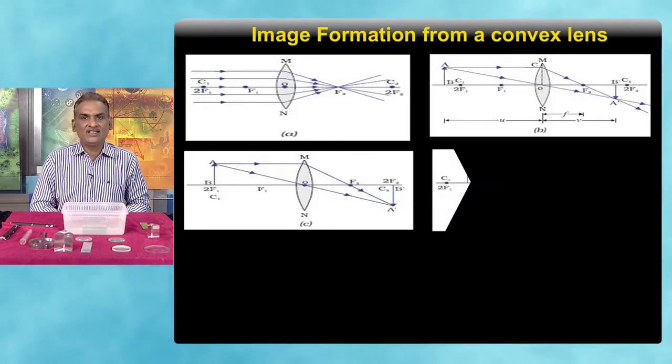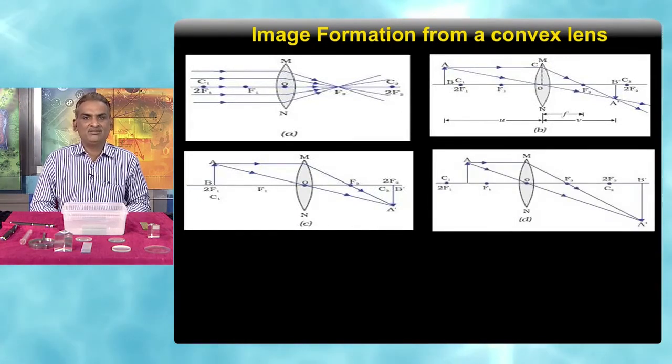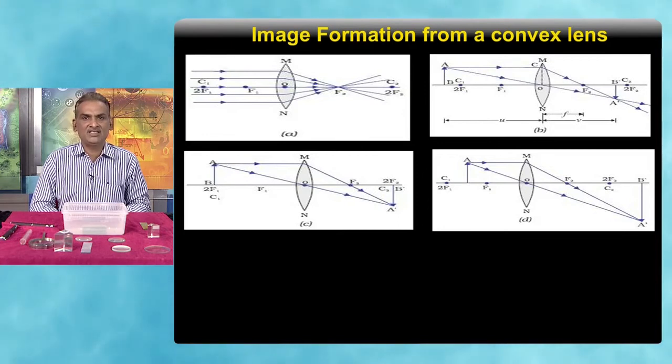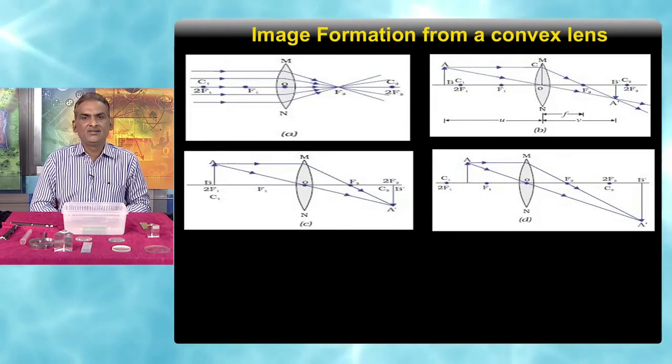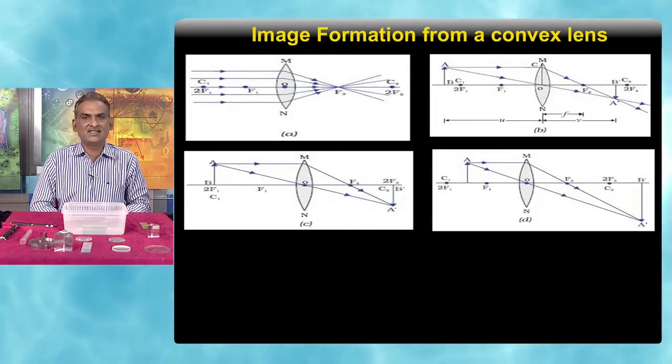In the fourth case, if our object is placed between f and 2f, the same rule applies: the light ray which travels parallel to the principal axis will pass through the focus, and the second ray which passes through the optical center will go undeviated. So, we are seeing that the A dash B dash image is formed beyond 2f. What type of image is it? It is real, it is inverted and larger in size than the object.